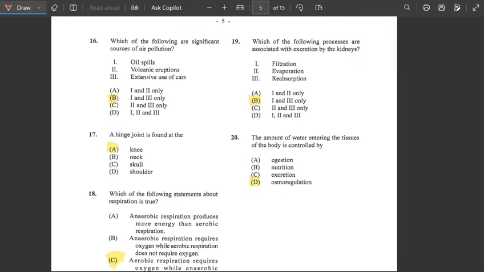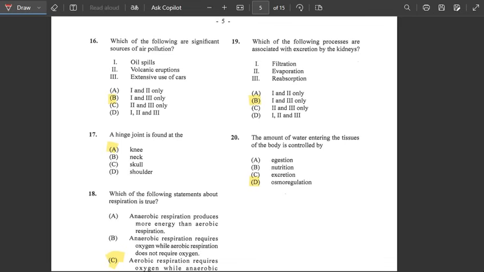Number 16 here, it says which of the following are significant sources of air pollution. Alright, so let's go through it. So oil spill is part of air pollution, and volcanic eruption. Alright, volcanic eruption, so that would simply mean a volcano erupts. That would not cause air pollution, but the extensive use of cars would cause air pollution.